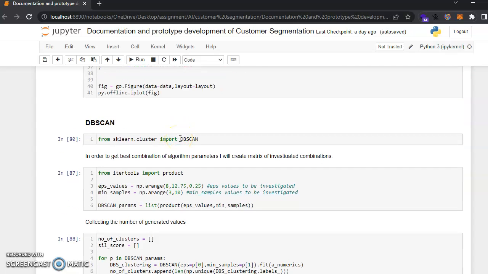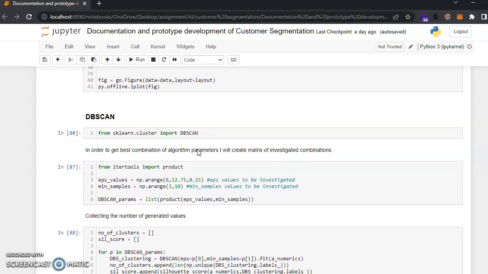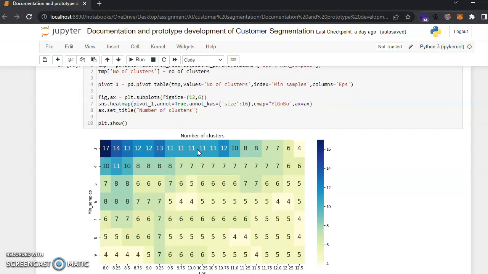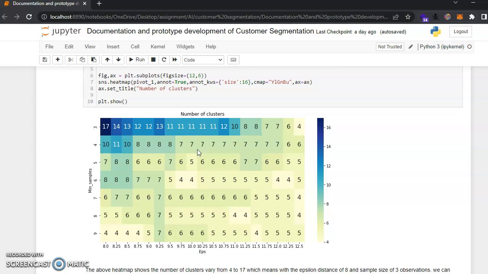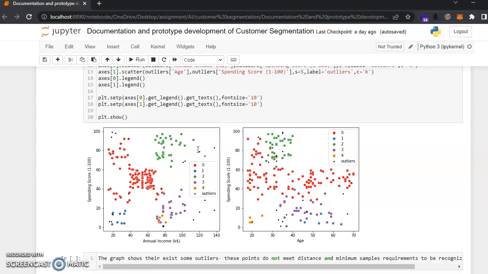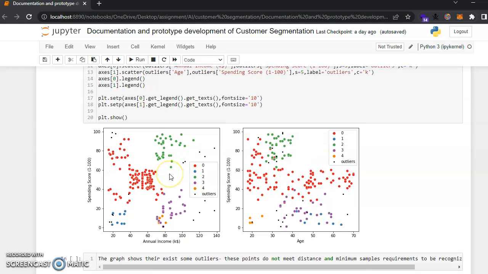Coming to the DBSCAN graph. I can see it's not performing well with respect to age, but when it comes to annual income, it is performing well. If you see the small black dots, these are the actual outliers.